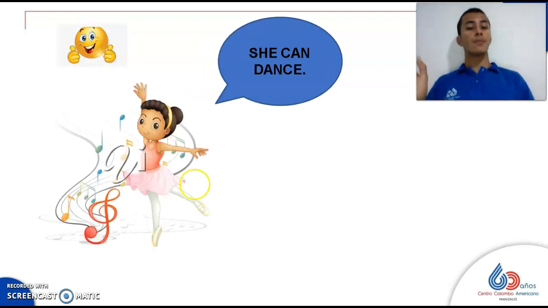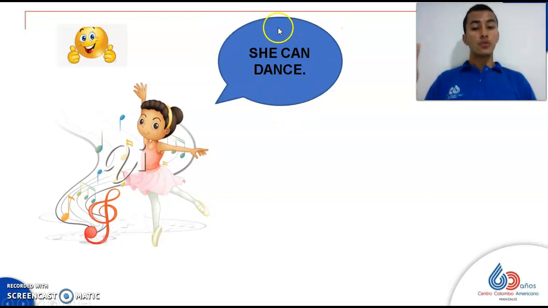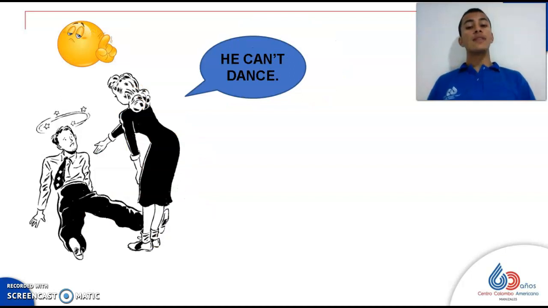So, with the examples that I already gave you in the affirmative and negative sentences, we can see that the people that we already mentioned have the ability to perform these actions. It means that they can do those things. They can dance, they can swim, so it's possible for them to do those actions. But with the negative one, can't, it means it is all the contrary. They don't have the possibility to do that. It is impossible for them to do that. So that is the function, the two main uses of can, okay? In the affirmative and negative sentences.